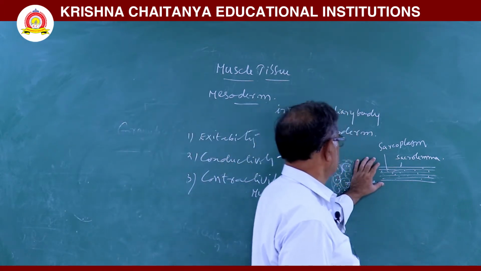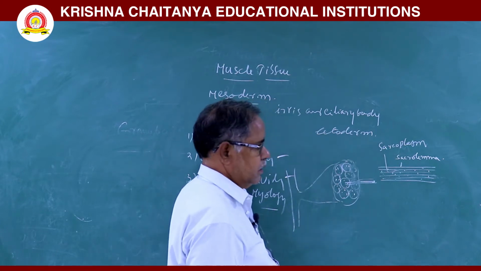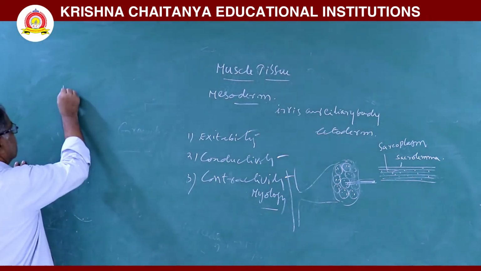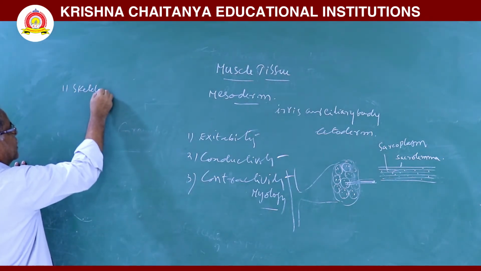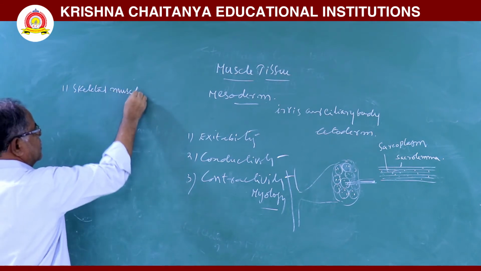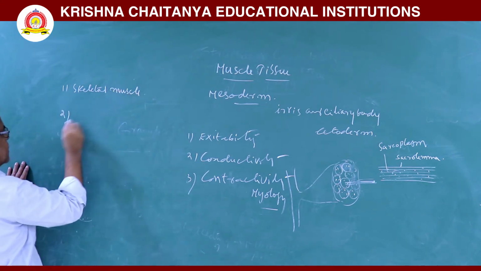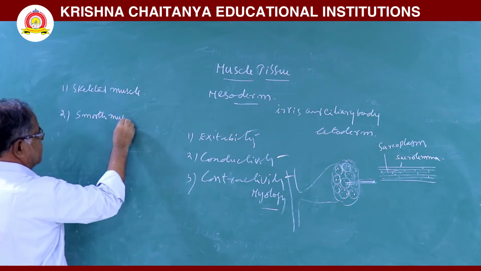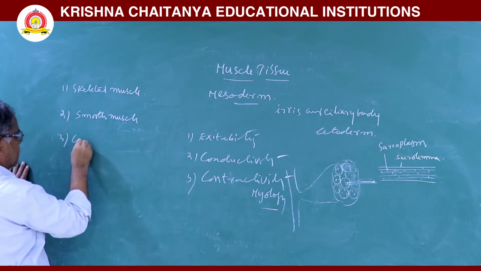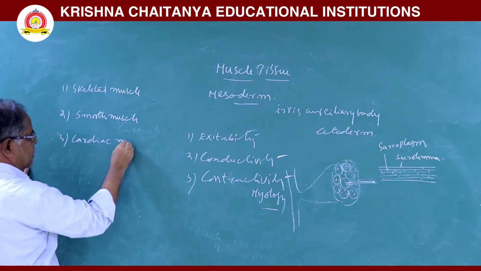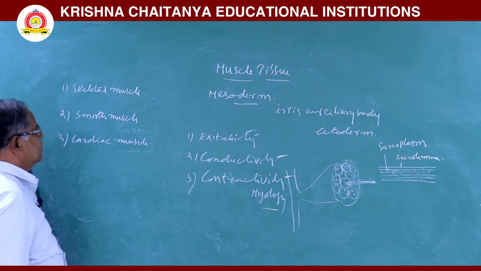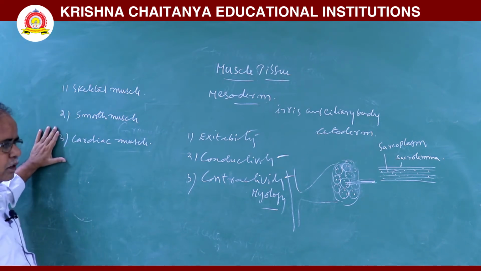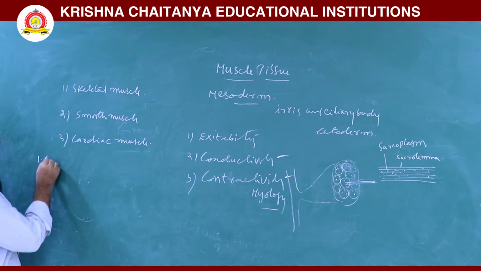Next, this muscle is divided into three types. One is skeletal muscle. Second one is smooth muscle. Third one is cardiac muscle. So, muscles are of three types: skeletal muscle, smooth muscle, cardiac muscle. And first, skeletal muscle.